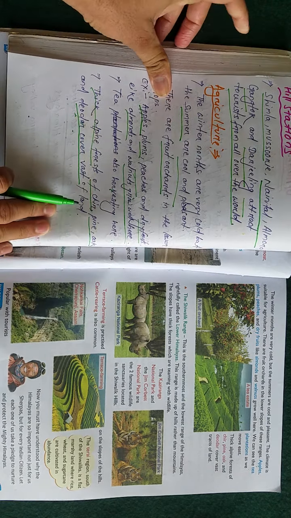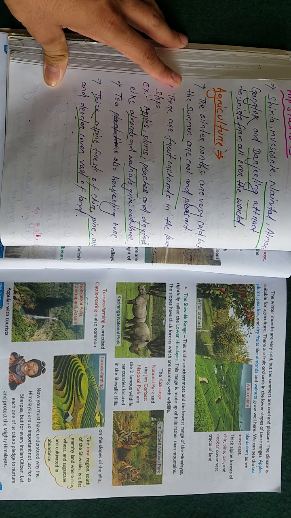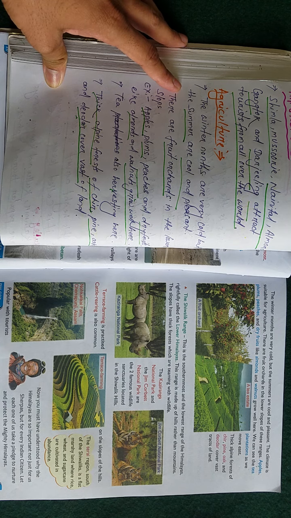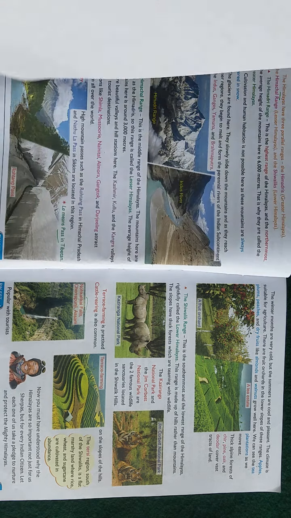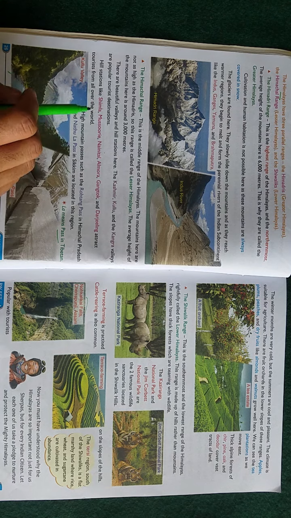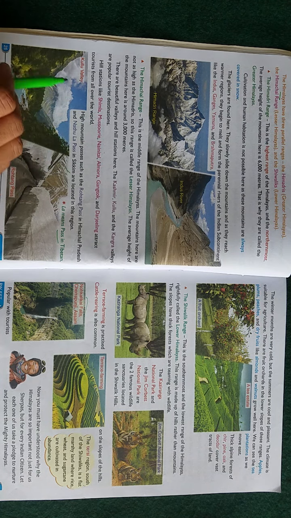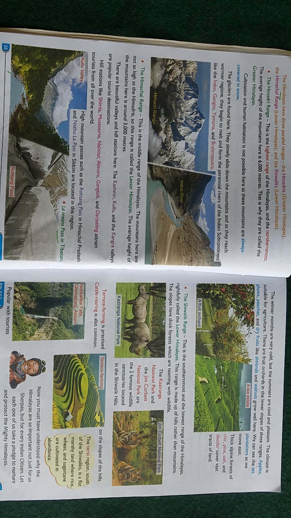Understood, students? So the Himachal range is very suitable. Its height is approximately 3000 meters, and here many hill stations and valley stations are there. Valleys like Kashmir, Kullu and Kangra, and hill stations like Simla, Mussoorie, Nainital, Almora, Gangtok and Darjeeling attract tourists from all over the world.